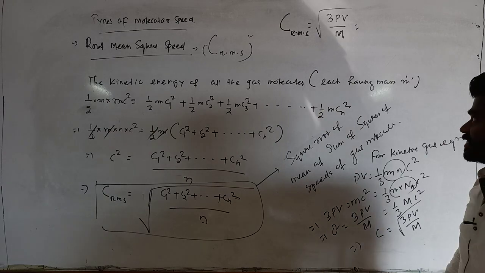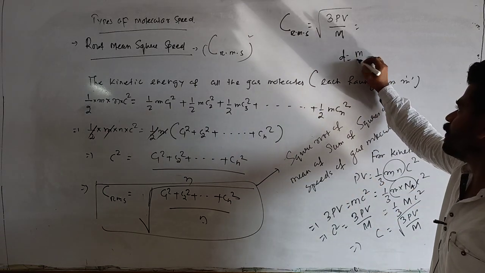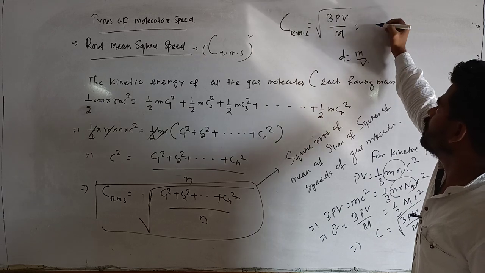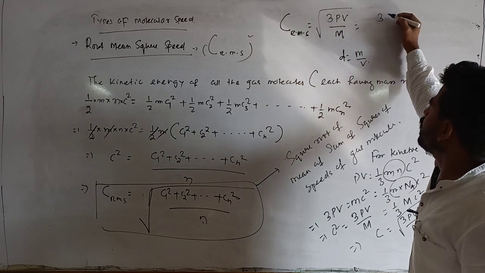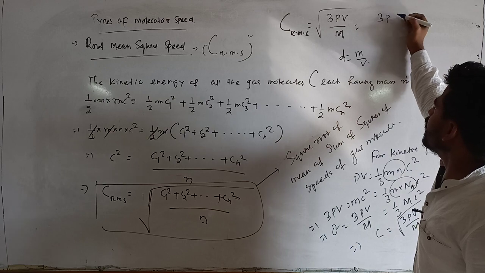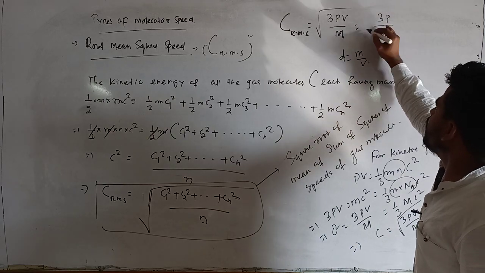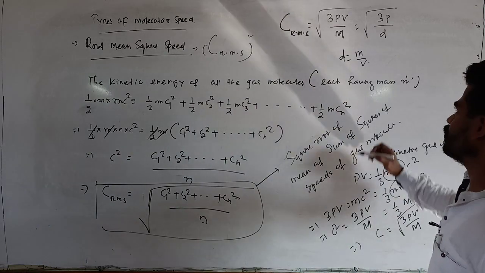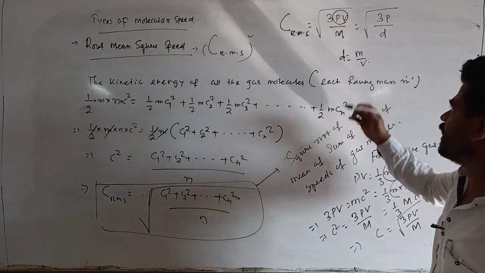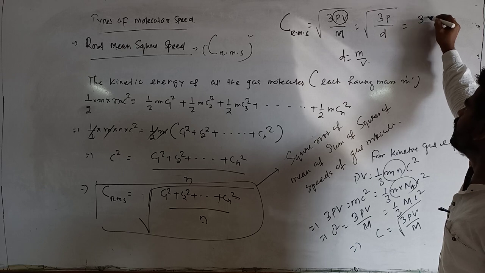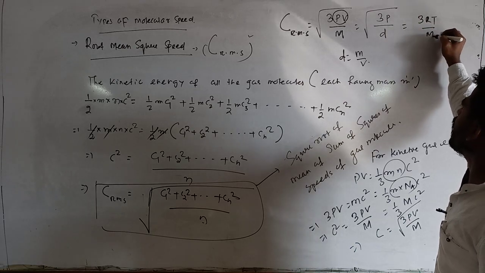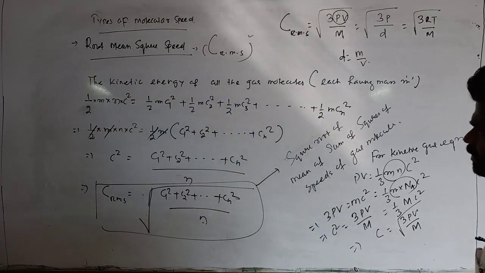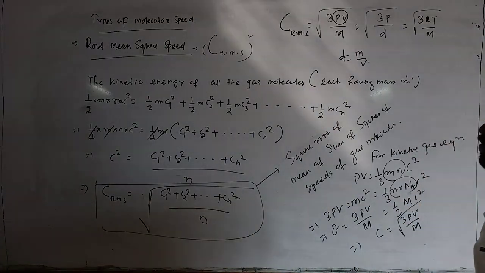Okay, again you know density is mass per unit volume. So from this equation, if you compare these two, you can get root over of 3P upon D. Or for 1 mole of gas, you can also use PV equals RT. Again it becomes root over of 3RT upon M. So this is the expression for root mean square speed.